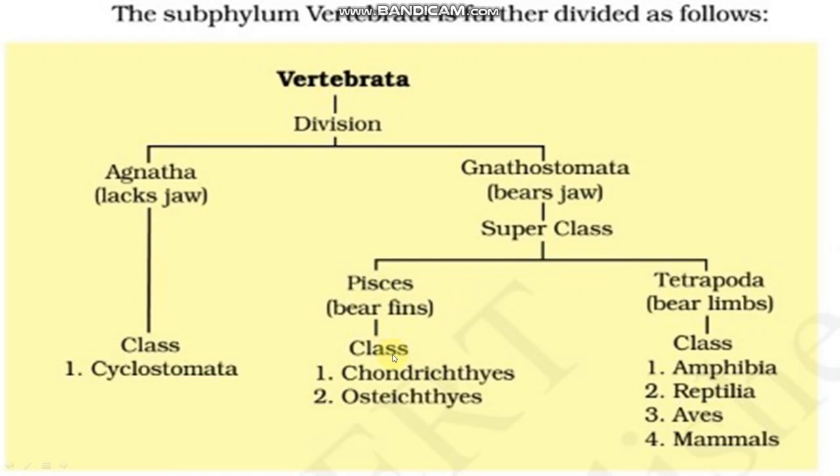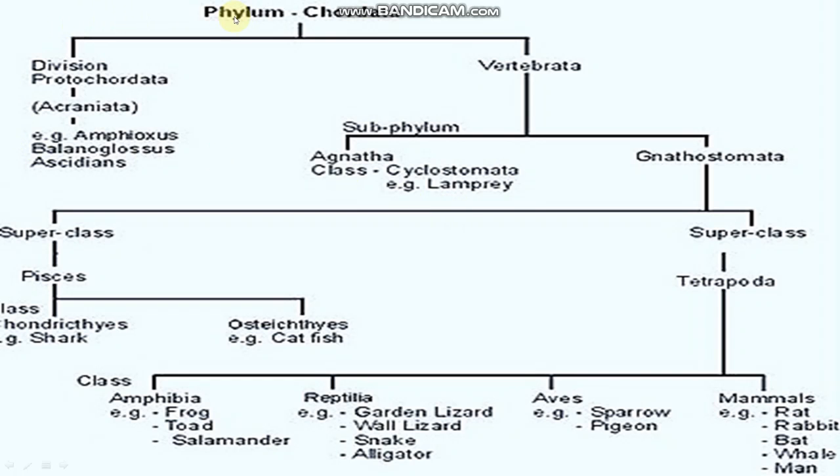So Pisces is again divided into two classes, Chondrichthyes and Osteichthyes, and Tetrapoda is divided into classes Amphibia, Reptilia, Aves, and Mammalia. Students, please don't be confused with superclass and class. This group is larger than this class. That's why it is categorized under superclass, right? This is the division. Here phylum Chordata is categorized here. Please go through this chart. It will be helpful for you.